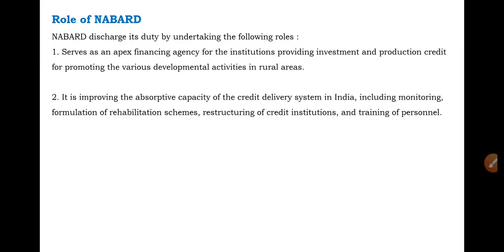In order to ensure the smooth functioning of those financial institutions, it improves their capacity. NABARD is monitoring various financial institutions, and it is monitoring the formulation of rehabilitation schemes in the country, as well as the restructuring of credit institutions. It also gives training to various persons involved in financial institutions which are providing rural credit in the country.